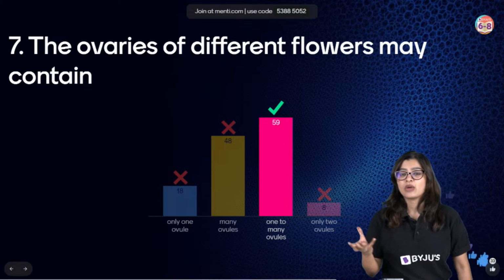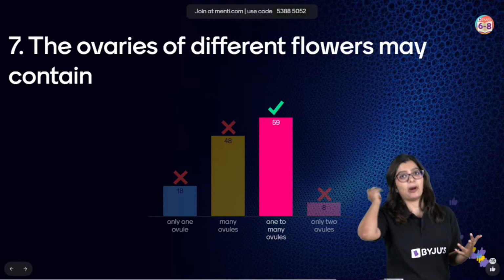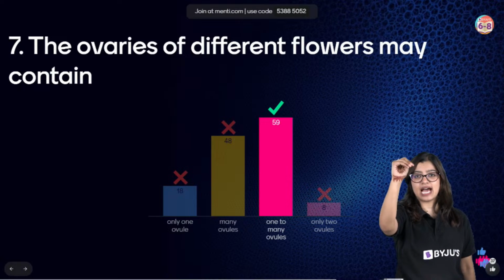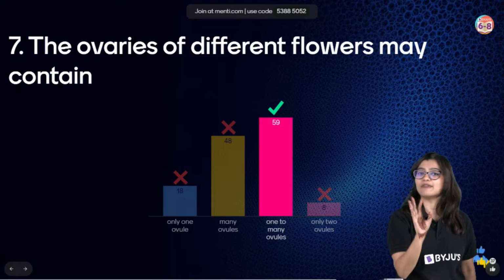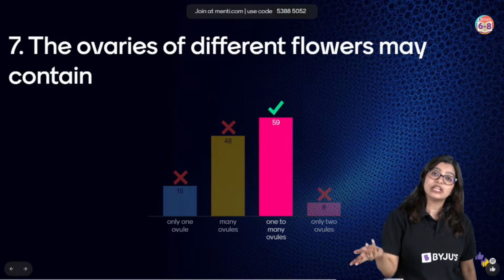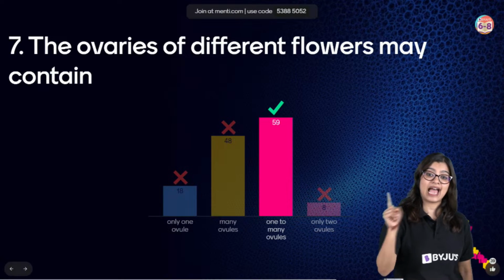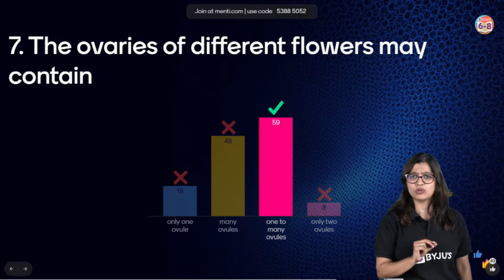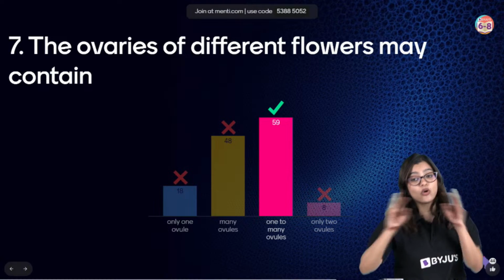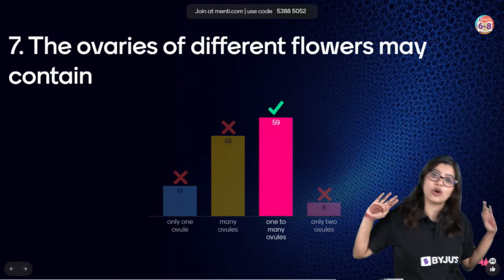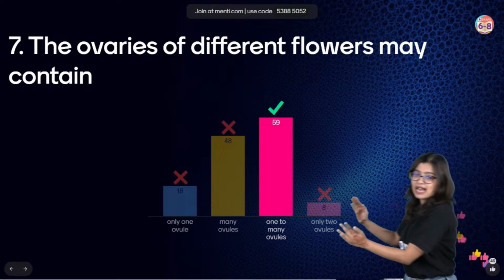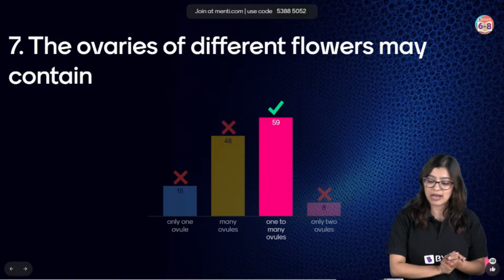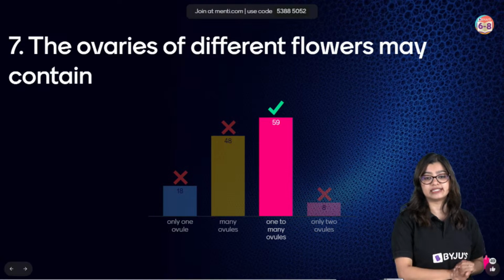What is ovary? We know that the female reproductive part in flowers is the pistil, which has stigma, style, ovary, and inside the ovary you will have ovules. Now, how many ovules are there? Exactly one? Not necessarily. Exactly 2? Not necessarily. Only many? Not necessarily, which is why we have a range between 1 to many. So the correct answer is option C.